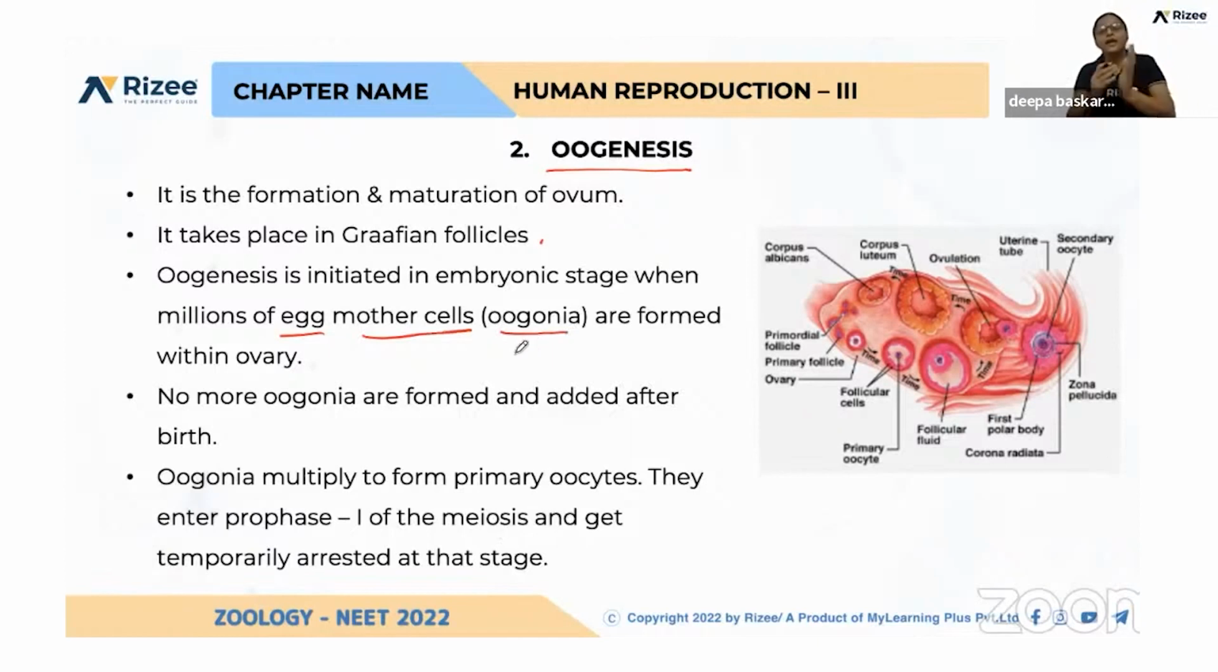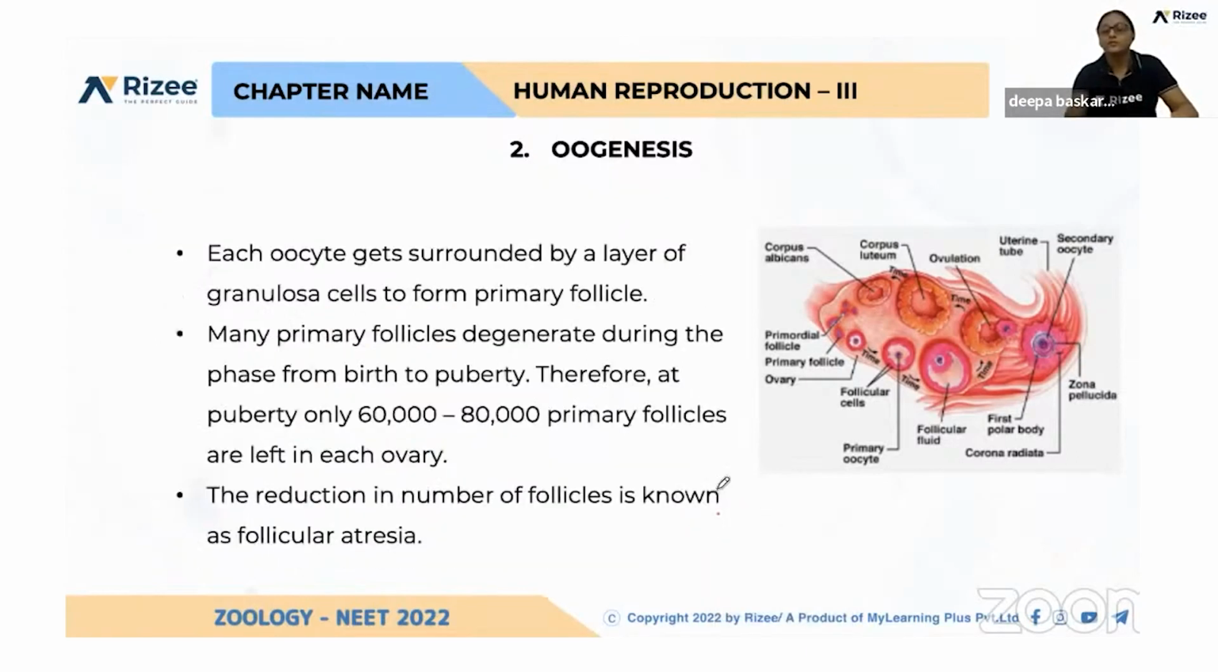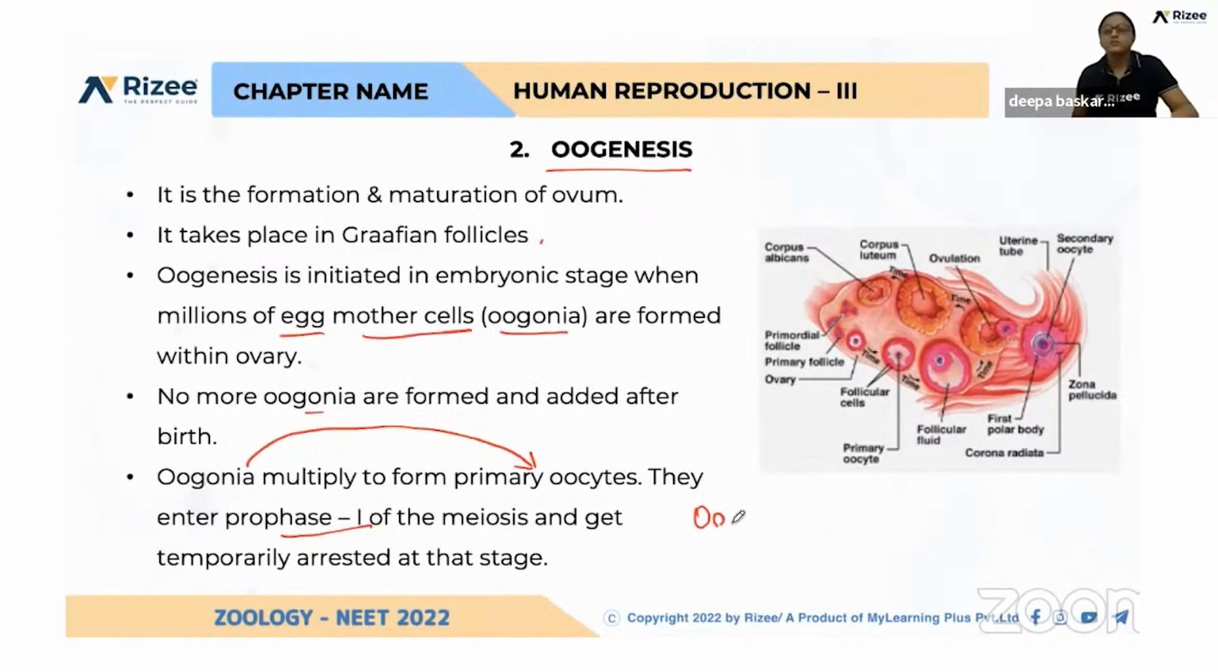They start division. No more oogonia are formed after the birth of a female child. This oogonia is getting converted into a primary oocyte. These primary oocytes enter prophase 1, that is meiosis 1. So first oogonia, and again this leads to primary oocyte,